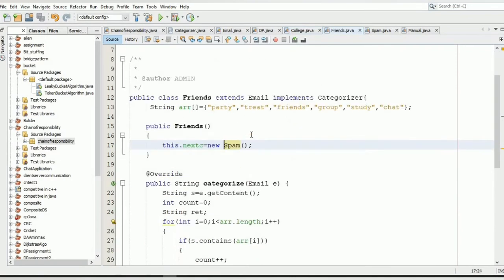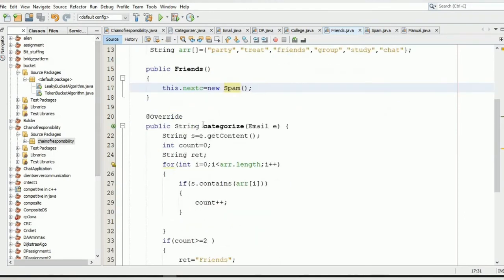Next we have a class friends, which extends the email class and implements the interface categorizer. It also has its own array which has the key values such as party, treat, friends, etc. It has a default constructor. Inside this, we are setting this dot next to new spam, as friends points to spam. So next C will contain the reference of the object of class spam.